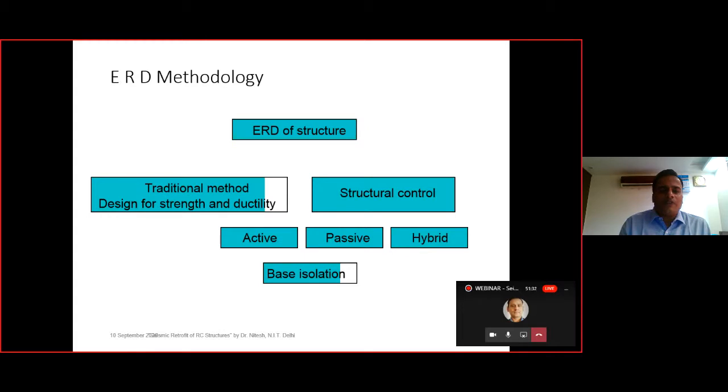So for the ERD methodology, basically we have the traditional methodology, that is we design for strength and ductility. This is what we adopt normally, but there are some advanced control methods, that is we can provide base isolation, that is active, passive, and hybrid. We can also provide ERD with the help of structural control, that is the base isolation one. But this is not part of our study. This one is part of our study, that is the capacity and demand we calculate with the traditional methods only.